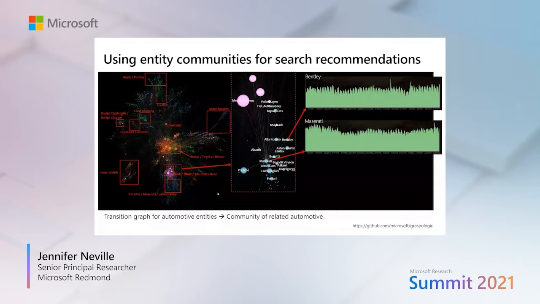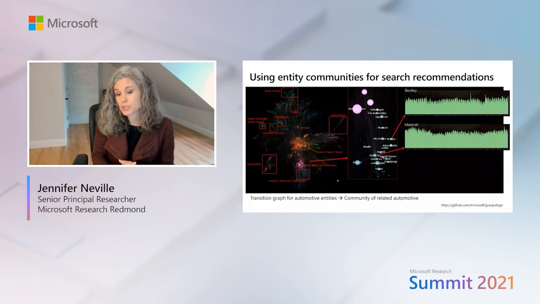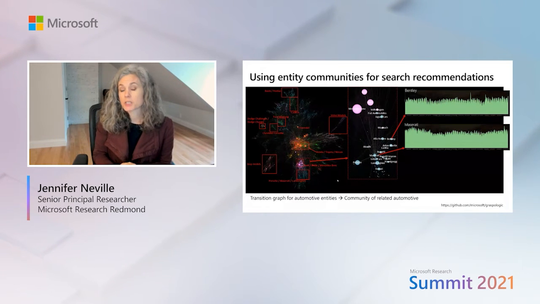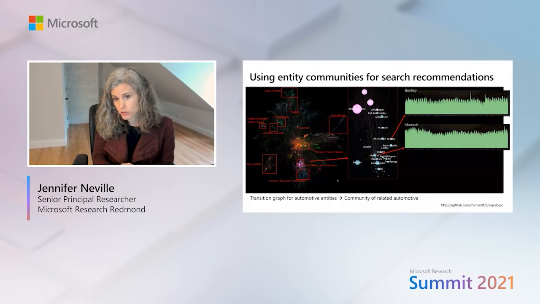And you can see here that some of the cars, like the Maserati and the Bentley, cluster together, meaning that people tend to search for them at the same time or in sequence in different sessions, compared to including that with, say, a Buick or a Pontiac. And so this type of information that we would glean from these communities can be used to improve search recommendations, particularly to help people discover different parts of the web that they might not have been searching for before.